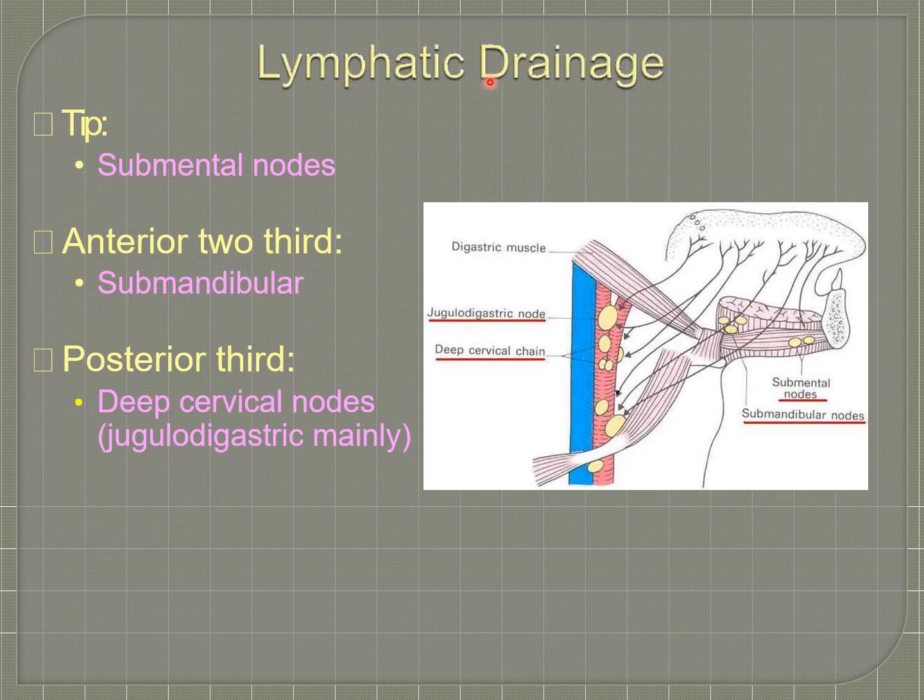About the lymphatic drainage. The tip of the tongue is drained by submental nodes, the anterior 2/3 by submandibular nodes, and the posterior 1/3 by deep cervical nodes, mainly jugulodigastric ones. The tip by submental, anterior 2/3 by submandibular, and posterior 1/3 by jugulodigastric in the deep cervical chain.